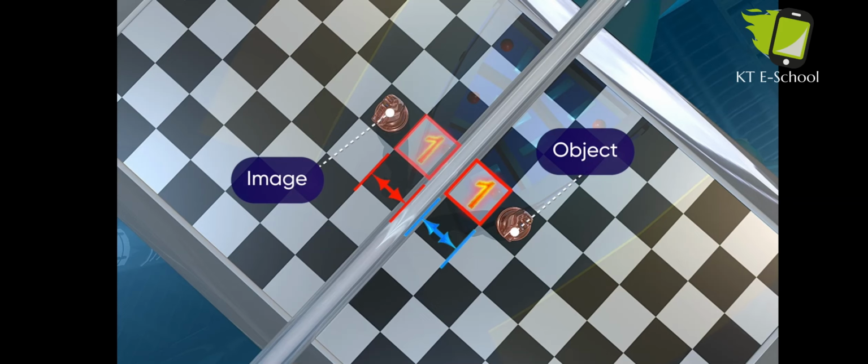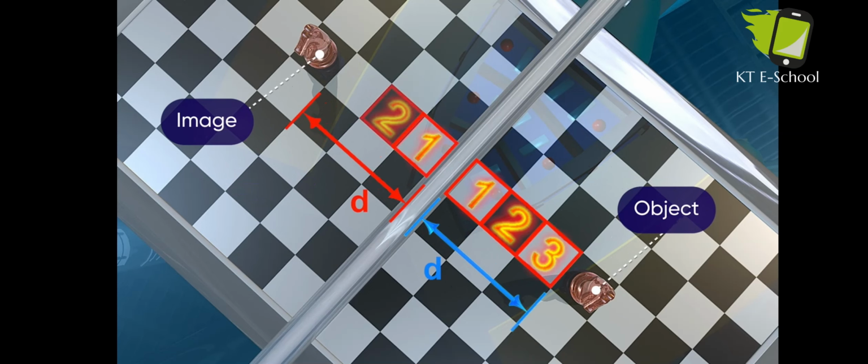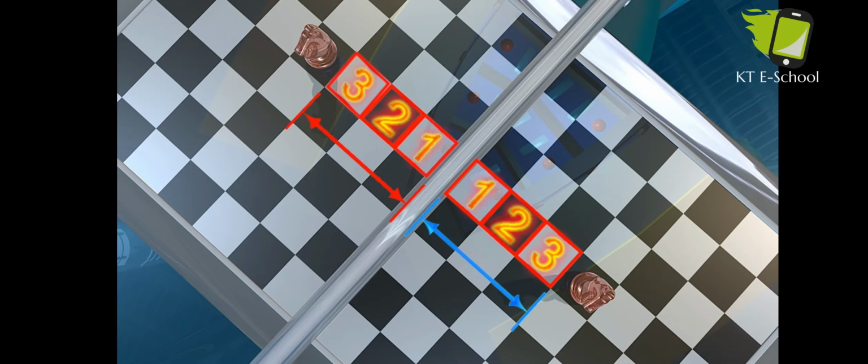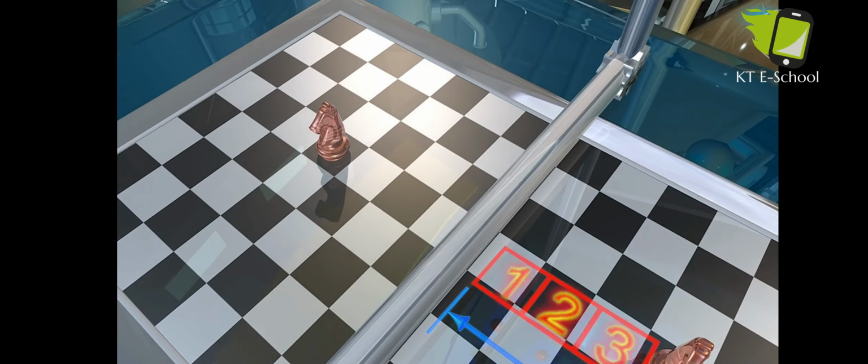Place the object at different distances from the mirror and each time note the distance of the image from the mirror. You can see that the image formed is always at the same distance behind the mirror as the object is in front of it.